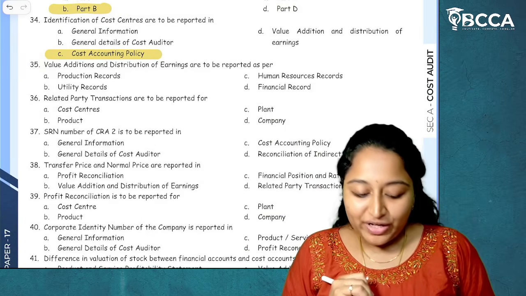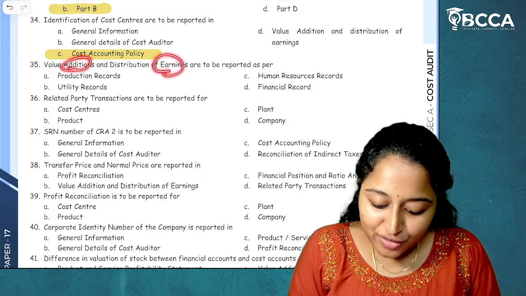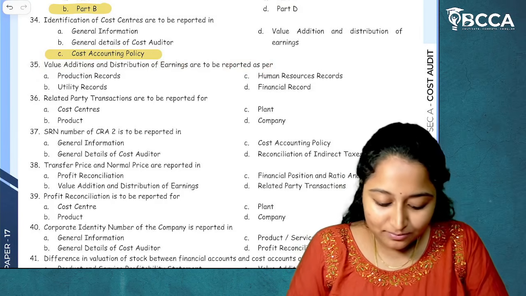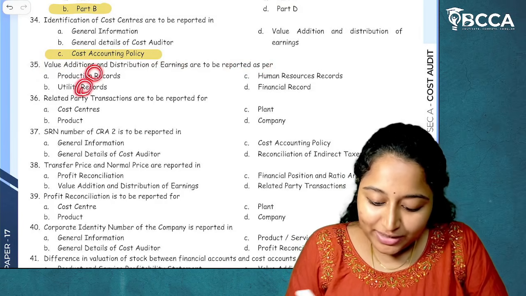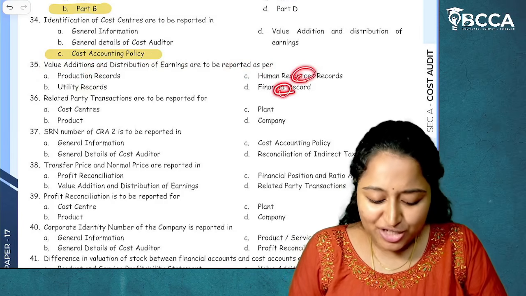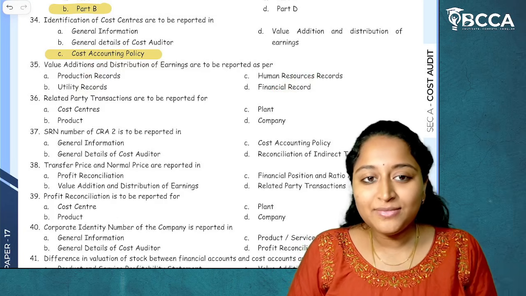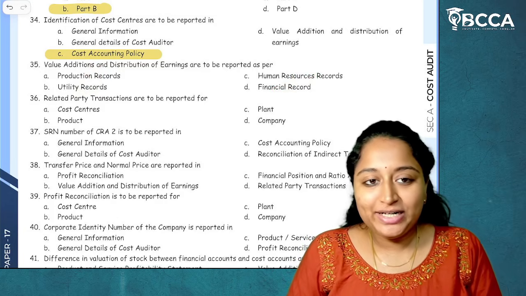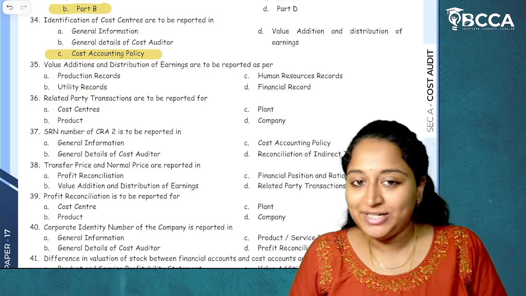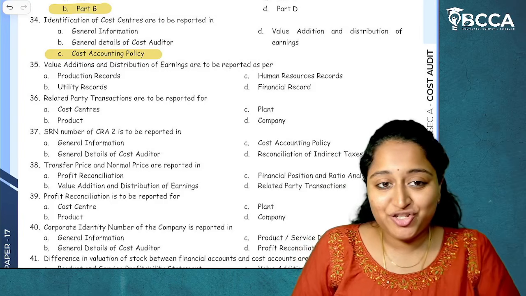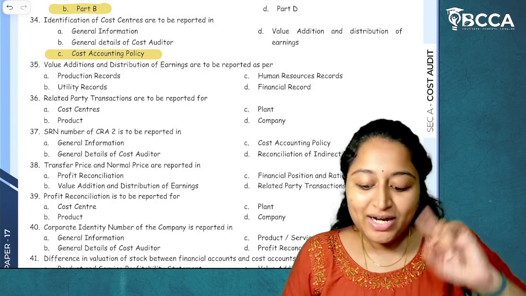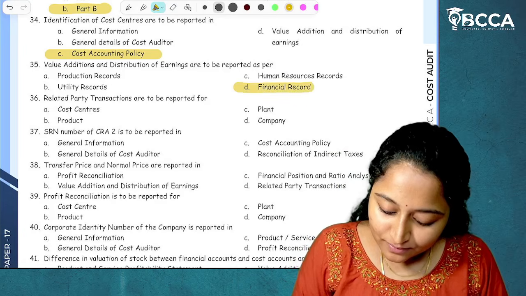Then question number 35. Value addition and distribution of earnings are to be reported as per production records, utility records, human resource records, financial records. Either it should be related to cost records or to financial records. Why would it be HR records, utility, production? No, it is financial record. I hope it is clear.